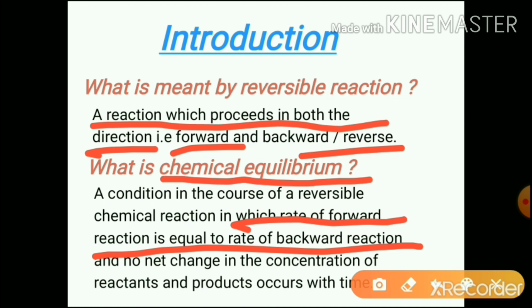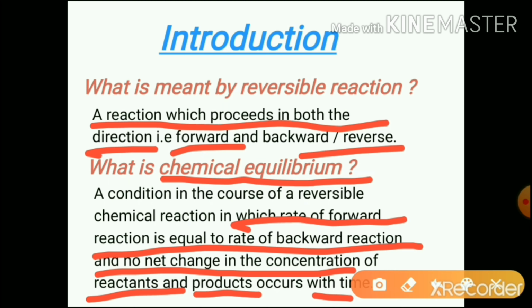Later, there will be no change in the concentration or amounts of reactants and products with time. The concentration of these species becomes constant. That is, the concentration of reactants and products becomes constant, and this concentration is called equilibrium concentration, and the equilibrium developed is called dynamic equilibrium.